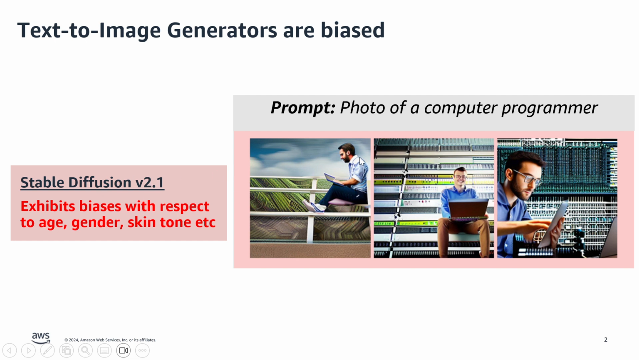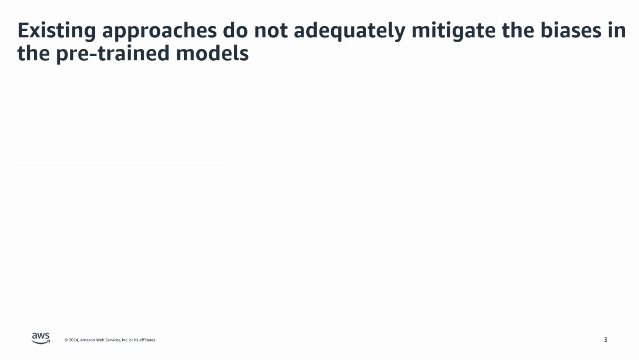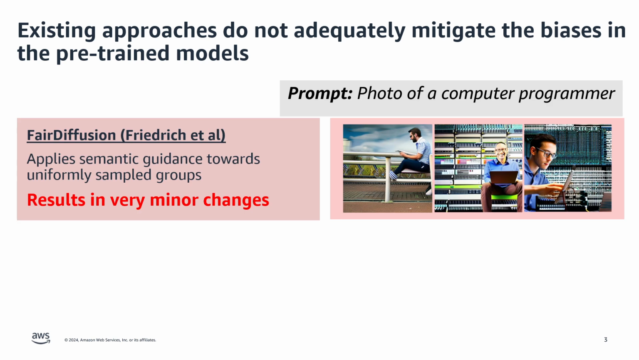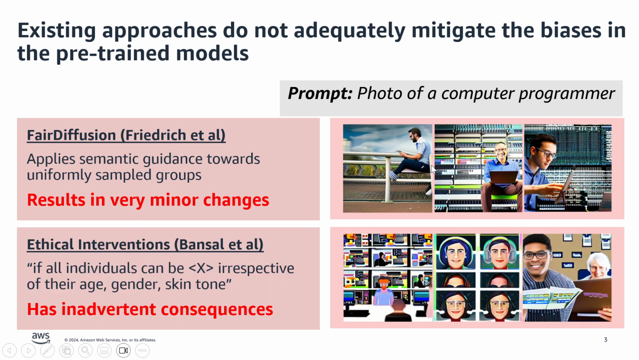all middle-aged white males. Now, there are a few existing approaches that attempt to address this issue, but they do not adequately mitigate the biases within the pre-trained models. For instance, Fair Diffusion tries to guide model generation towards specific demographic groups that are uniformly sampled, but the resulting improvements are very minor. Likewise, prompt engineering-based approaches such as ethical interventions can produce inadvertent consequences like generating grids of sub-images within the larger image.